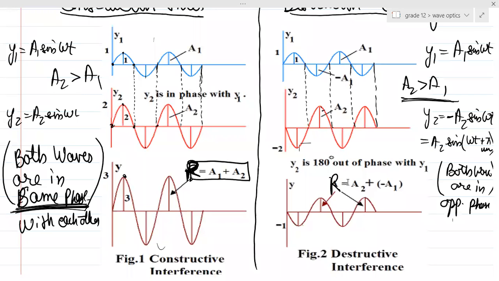We'll try to see some formulas which are responsible for this thing, and in 2-3 classes we'll be done with normal interference, and then we'll start with Young's double slit experiment, then do the whole thing, then diffraction, then do the whole thing, and then polarization, and then we'll finish this chapter. So at least 5 to 6 more lectures, and I'll be done with wave optics at school level or JEE Mains level. Okay? Advanced level we'll do later on. I'm telling you, in advanced level there are very good questions on this. In the case of wave optics, the questions for JEE Advanced are literally awesome.